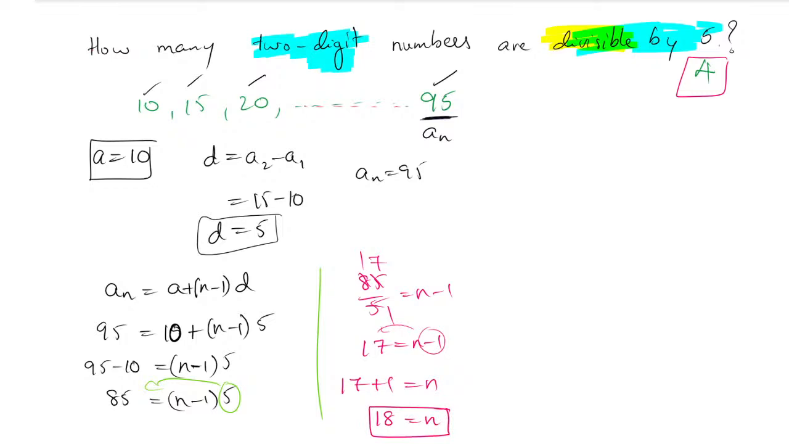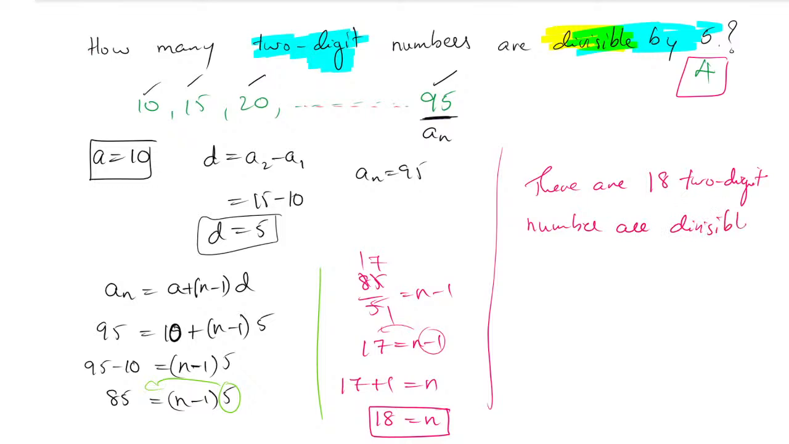Okay, so this is the way how we can find the n value. How many two-digit numbers are divisible by 5? There are 18 two-digit numbers which are divisible by 5. So that is your final answer. Like this way you can find the answer.